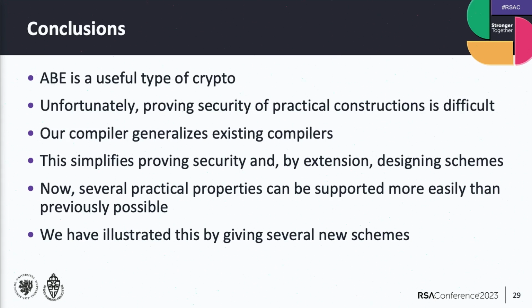So ABE is a very useful type of cryptography. And what we discussed is that if we want to prove security, especially of these practical constructions that have these nice properties that we want for practice, it's actually quite difficult. We need to prove security. It's a hassle. So to that end, we have this bunch of compilers that can do this much simpler. And to support these practical properties, we generalized this compiler to support that. And now it's actually possible to support these practical features much more easily than was previously possible.